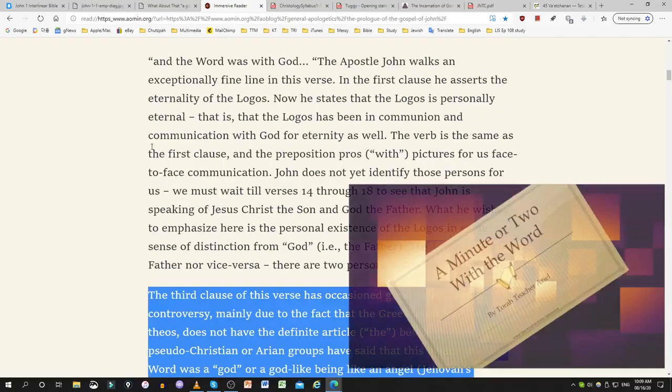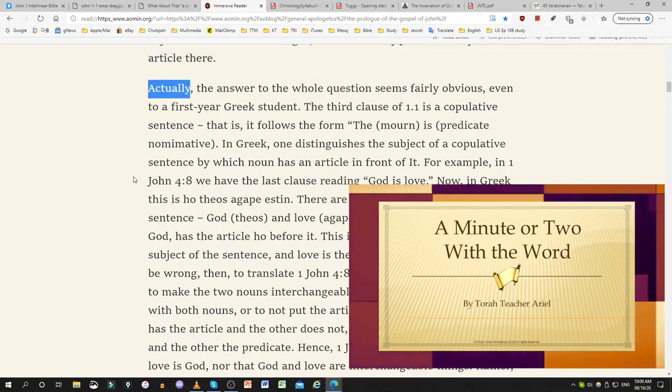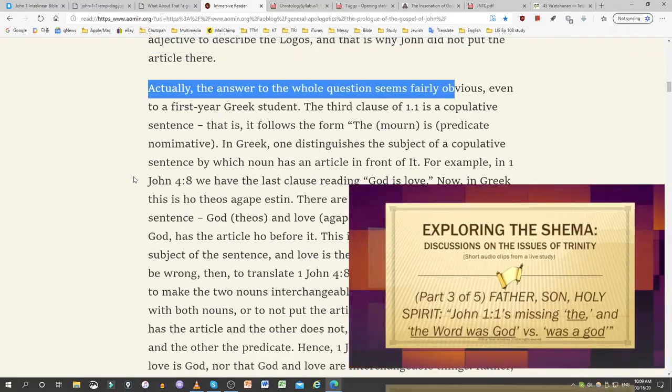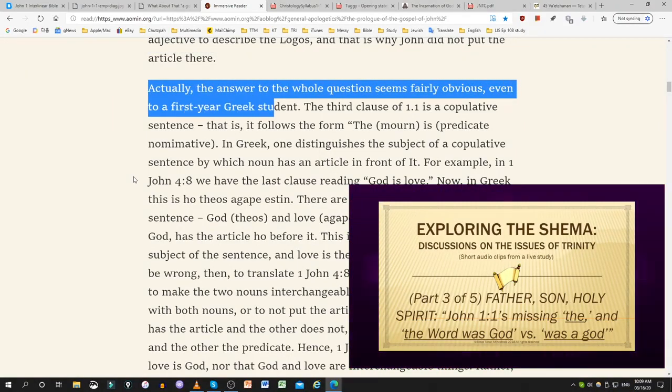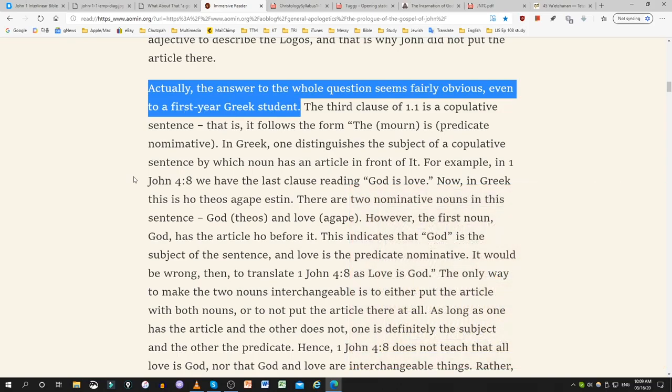All right, so let's keep reading through Dr. James White's answer here, starting right here. Actually, the answer to the whole question seems fairly obvious, even to a first-year Greek student. You ready for this? It's actually quite basic, trivial as to why John left it out, so check this out.